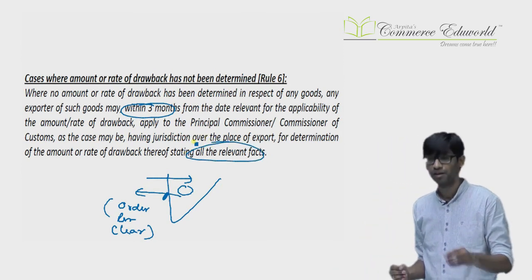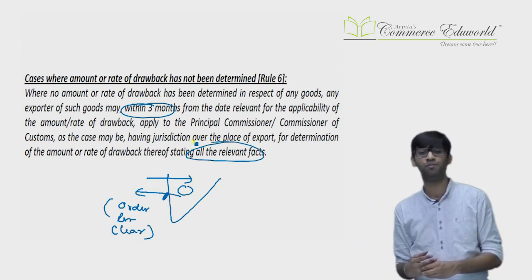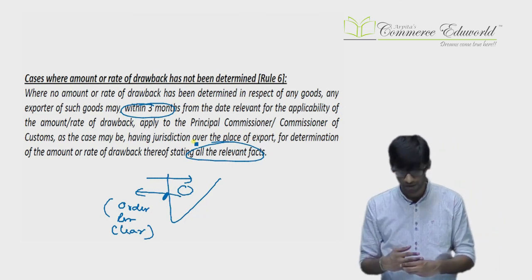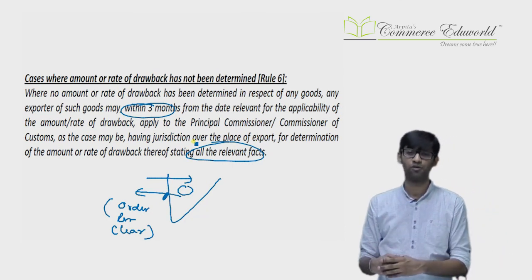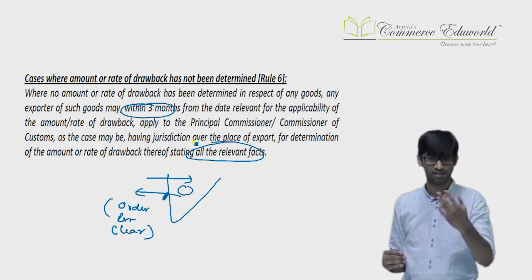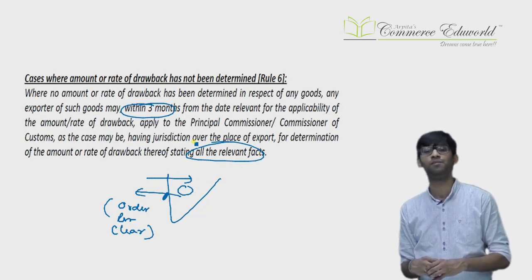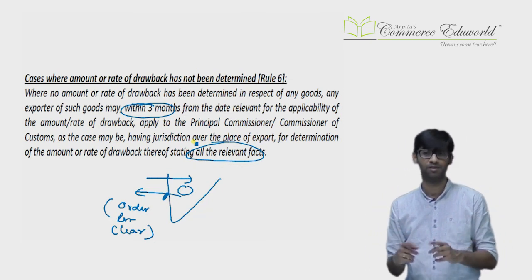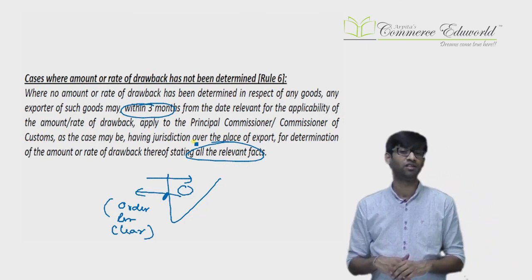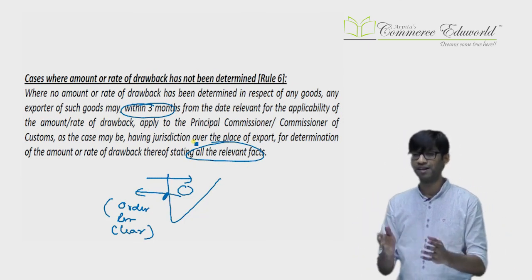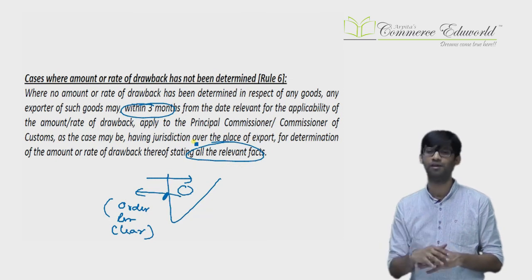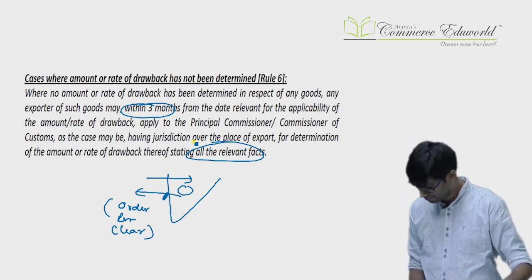So what has happened is, you have imported, you have manufactured, you have exported, but the rate is not fixed by the government, you are not getting the drawback. So from the relevant date of export, which is the date of order permitting clearance for export, from that date, within 3 months, if you miss that, it's a problem. Within 3 months, you have to apply to the government with all the facts, kindly determine the rate for me, government will determine the rate for you and you will get the drawback.